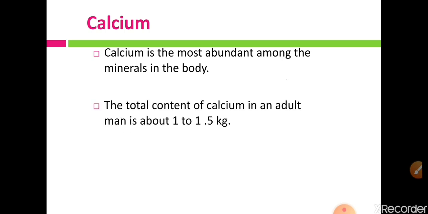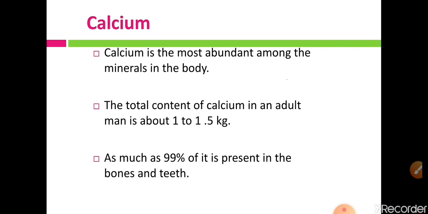The total content of calcium in an adult man is about 1 to 1.5 kg, and this is similar for an adult woman.